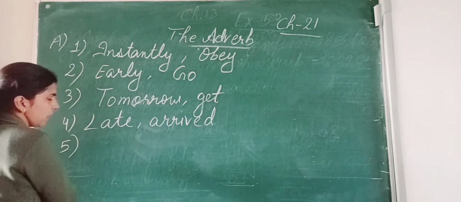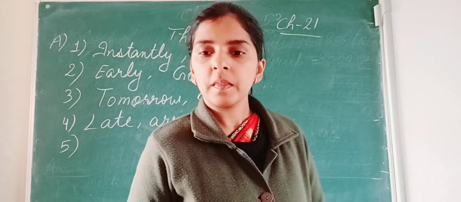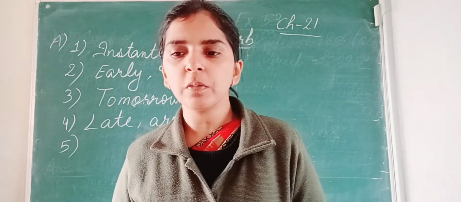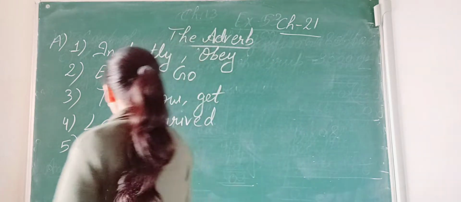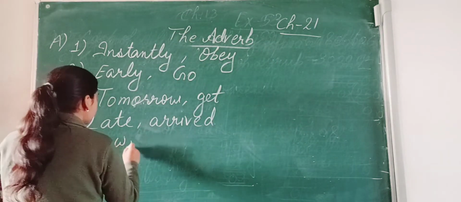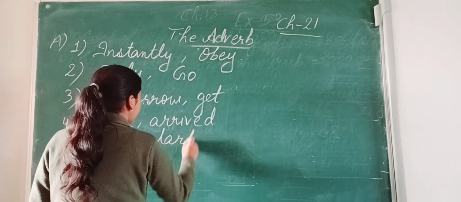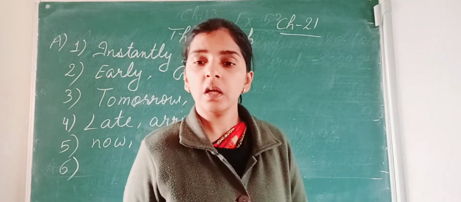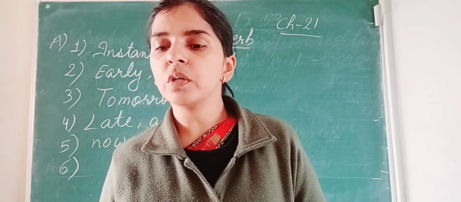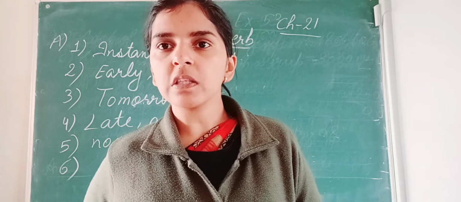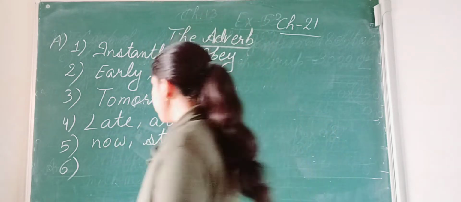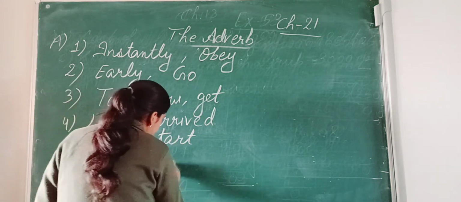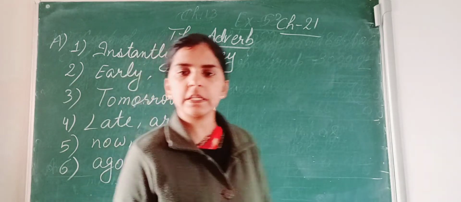Number 5 is they will start their journey now. So which is the adverb of time here? Now. And the verb is start. Number 6 is the letter came a few days ago. So what is the adverb of time here? Ago. And the verb is came.